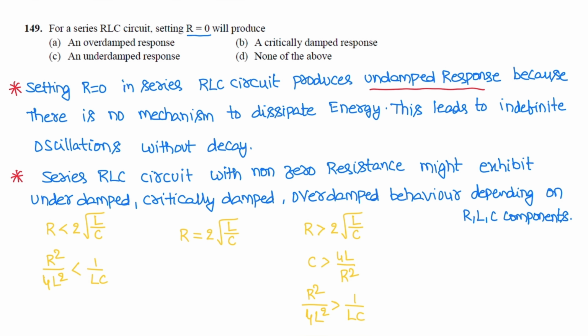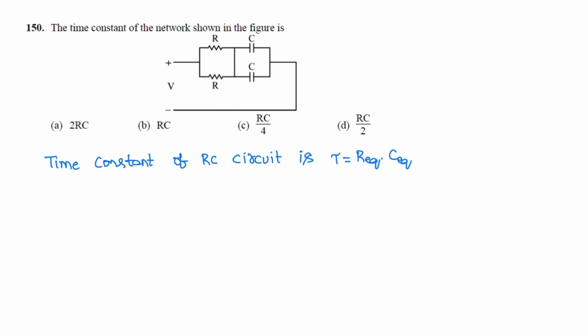Next question. For a series RLC circuit, setting resistance R equal to 0 produces an undamped response because there is no mechanism to dissipate energy. This leads to infinite oscillations without decay. Undamped response.